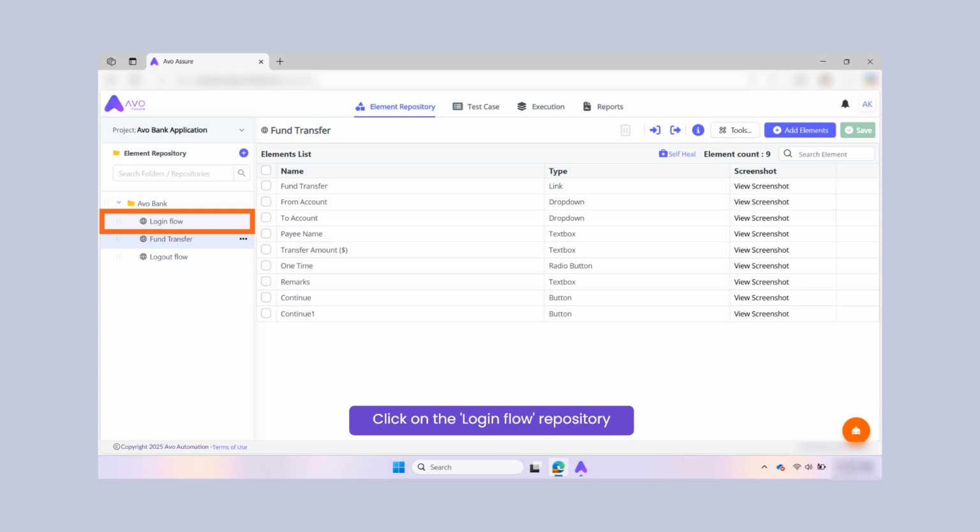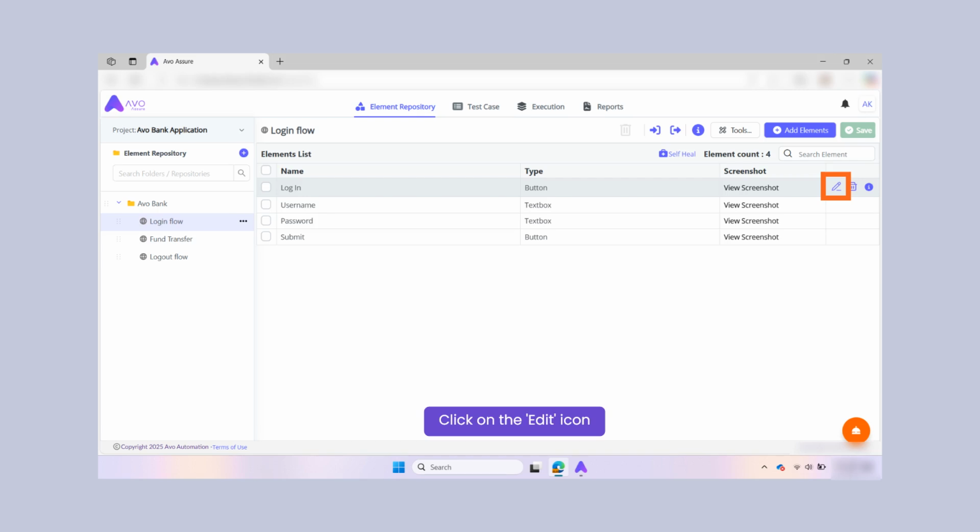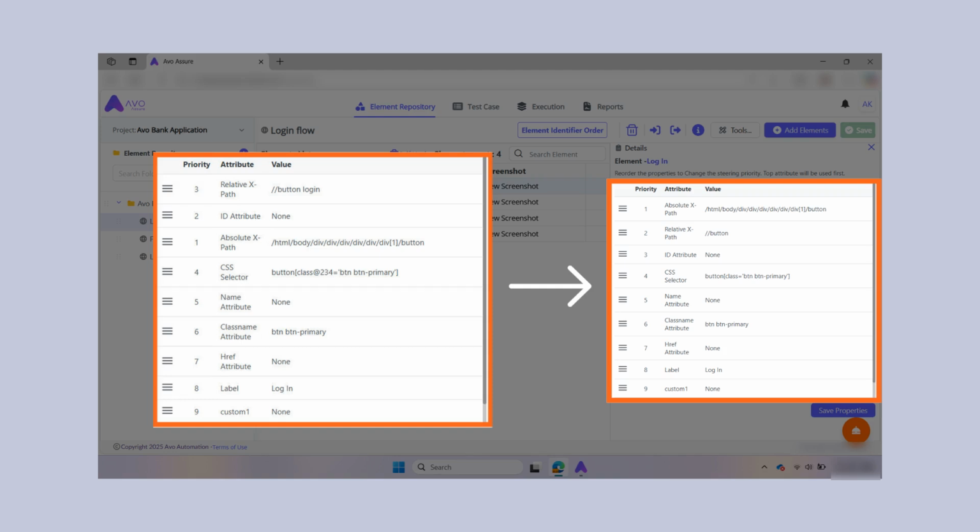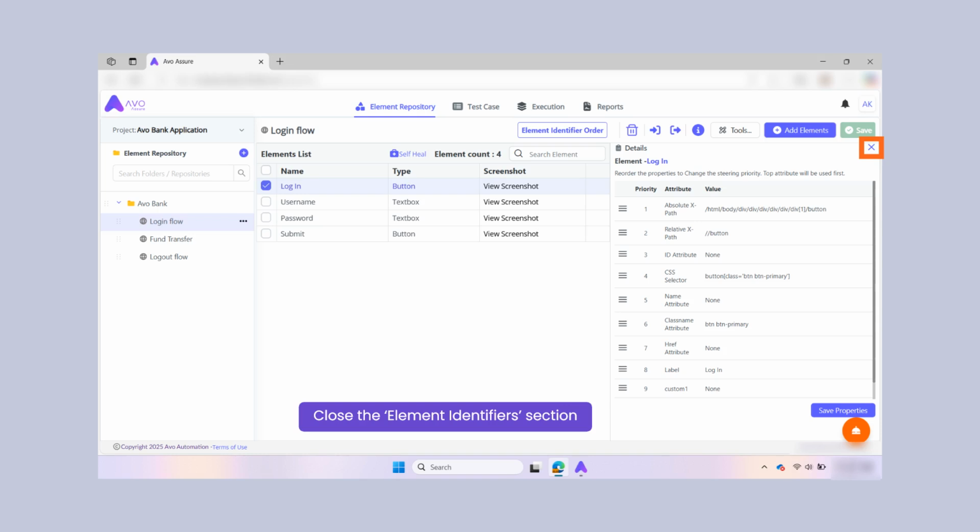Select the login flow repository from the Avo Bank repository folder. Now let's click the edit icon across the login element to view changes in its attributes. As you see, the priority of the attribute has changed. Additionally, the absolute XPath value is updated after applying self-healing to the first repository. Close the element identifier section.